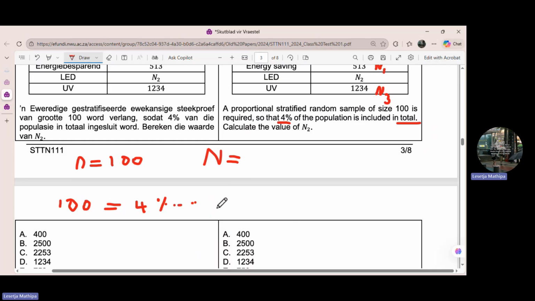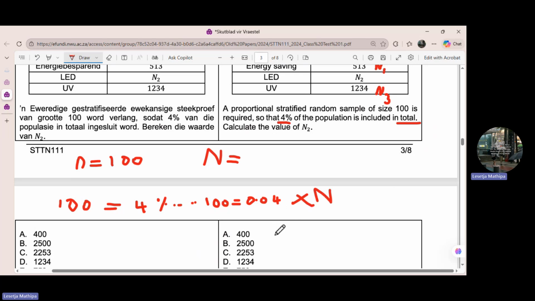So now 100 is equal to 4%, which is 0.04, because they said 4% of the population is included, multiplied by N. Now we are looking for capital letter N.